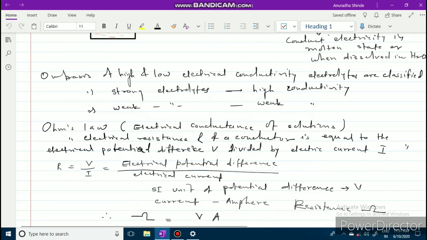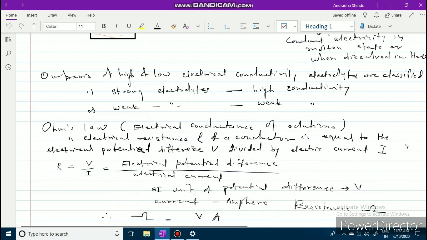Now we will see Ohm's law for the electrical conductance of solutions. The statement: the electrical resistance R of a conductor is equal to the electrical potential difference V divided by the electric current I. R is the electrical resistance, V is the potential difference, and I is the current.